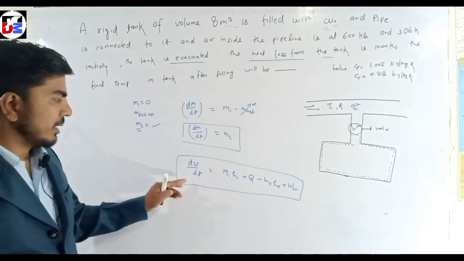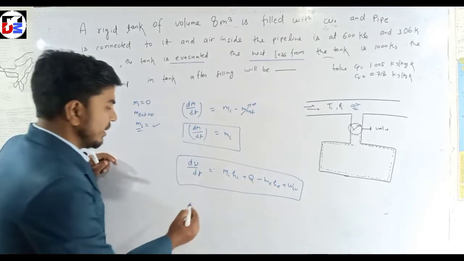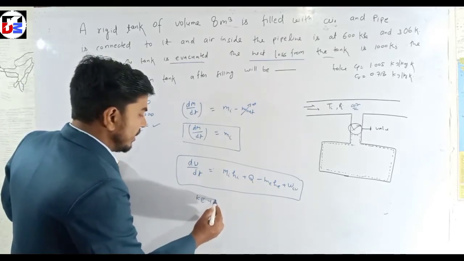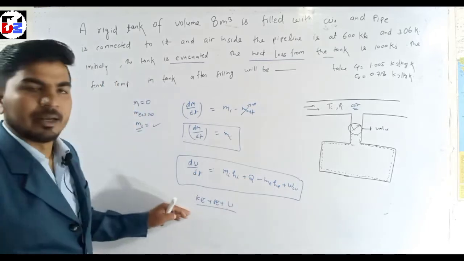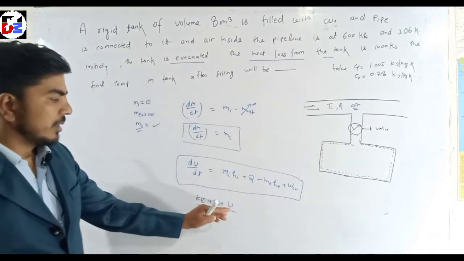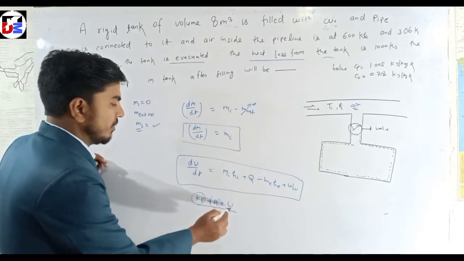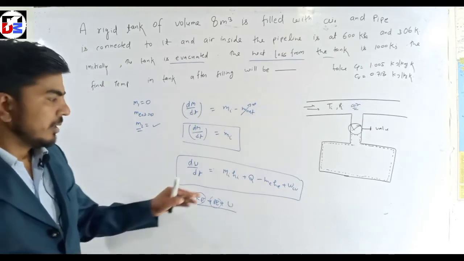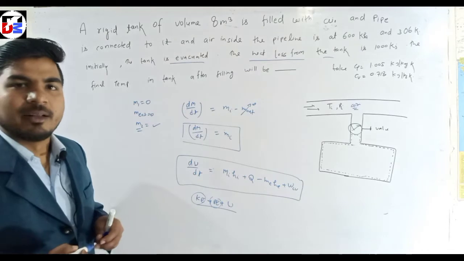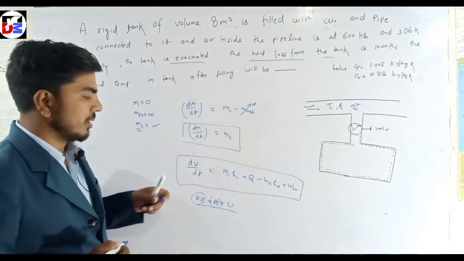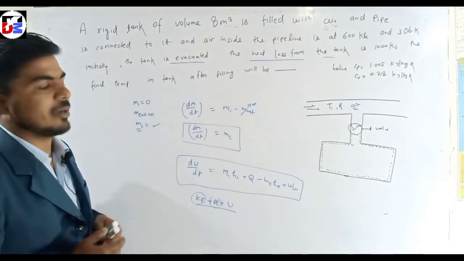So we write dU/dt, and dE is written as KE plus PE plus U, the kinetic energy, potential energy, and internal energy, but we neglect the KE and PE, so we write dU/dt. This is the equation of energy conservation, and this is the mass conservation. We apply these theorems and solve this problem.